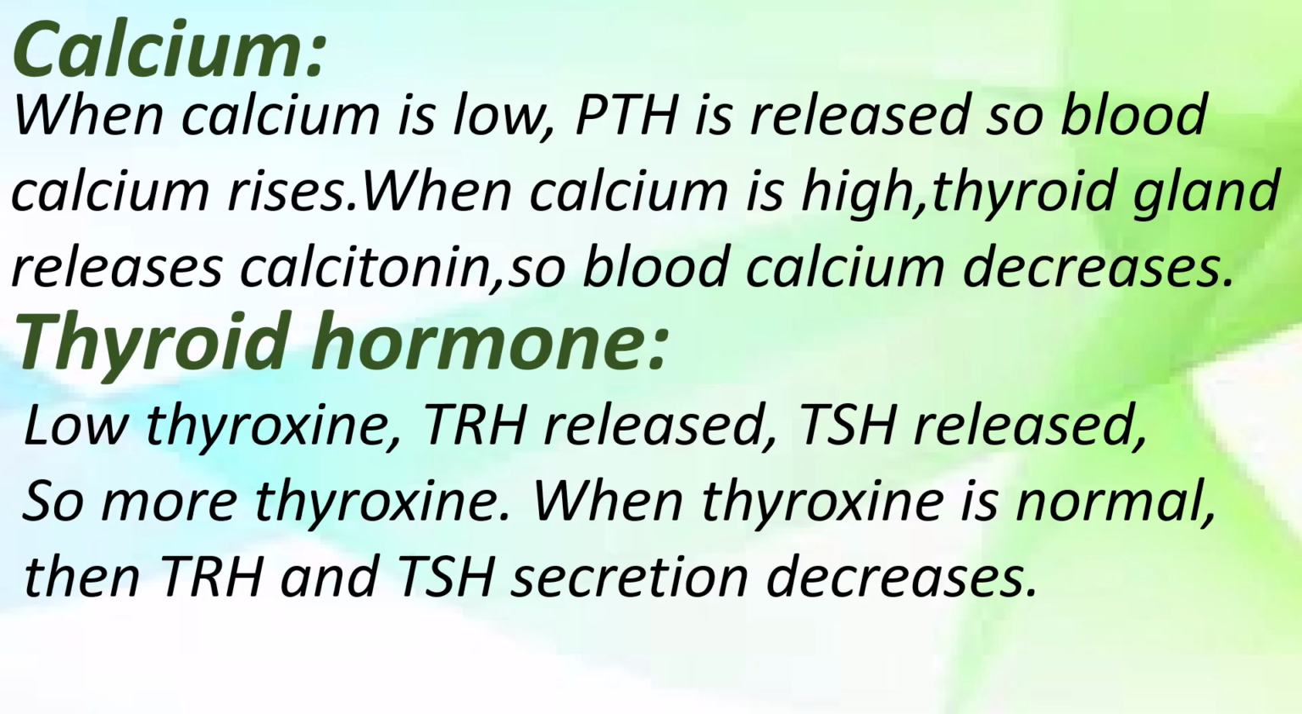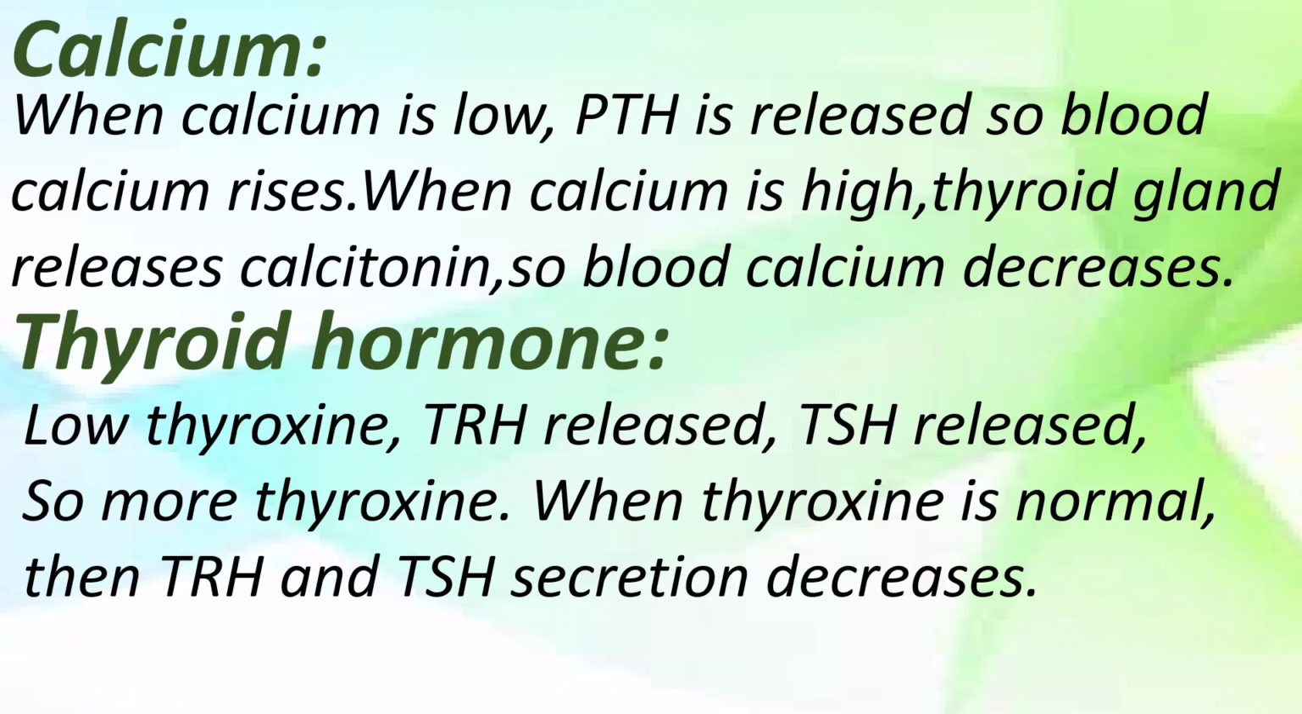When there is low thyroid hormone production or low thyroxine, TRH, thyrotropin releasing hormone, is released from the hypothalamus, which activates the release of TSH from the pituitary gland. TSH means thyroid stimulating hormone. This TSH stimulates the thyroid gland to produce more thyroxine or more thyroid hormone.